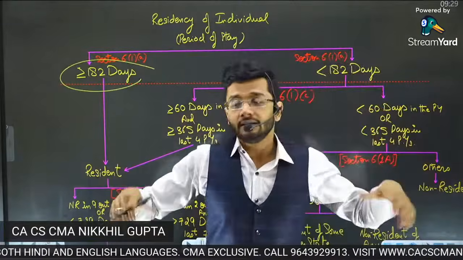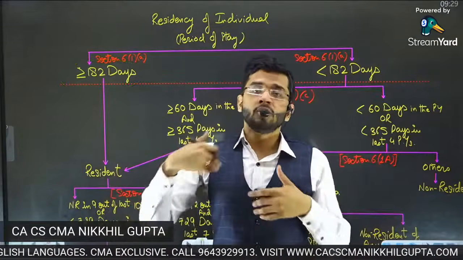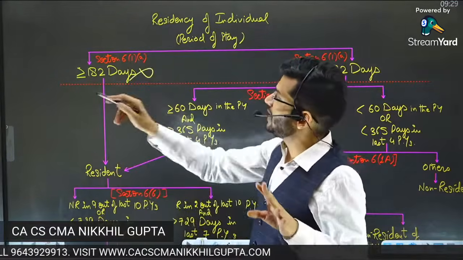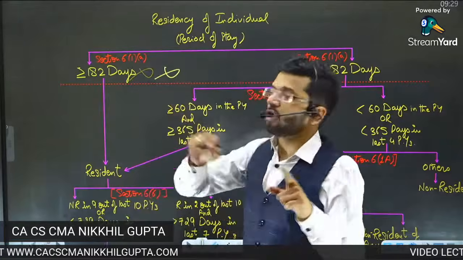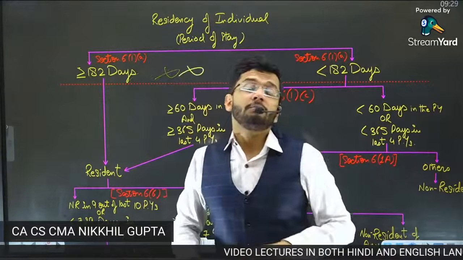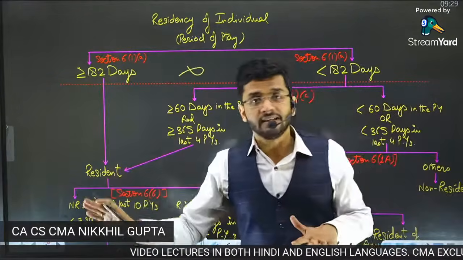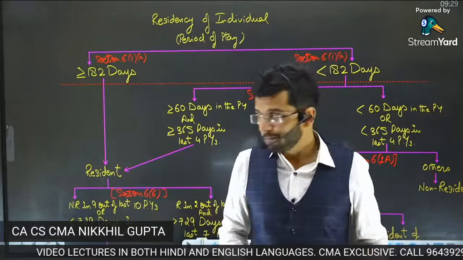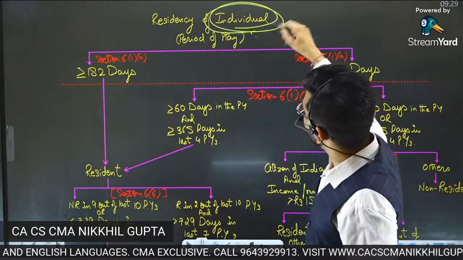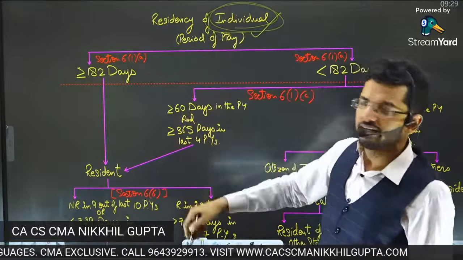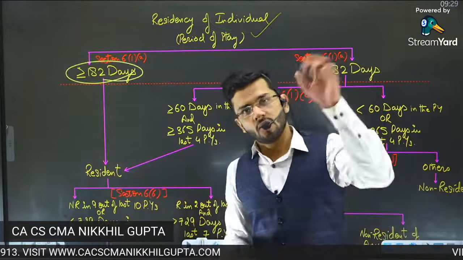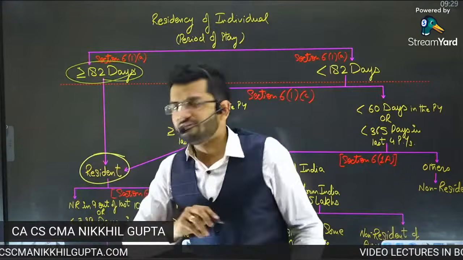Because guys, companies don't have legs. A company cannot board a flight and go away to the United States of America. So for companies, period of stay will not be relevant. For HUF, period of stay will not be relevant. For AOP and BOI, period of stay is not relevant. Only for an individual is period of stay relevant for deciding whether he is resident or not. Please remember this, okay? How many days should an individual be in India to become a resident of India? Answer is 182 days or more, then he becomes a resident of India.